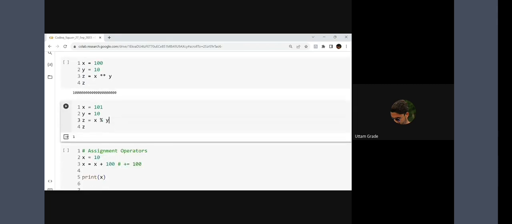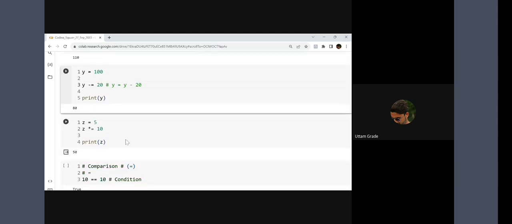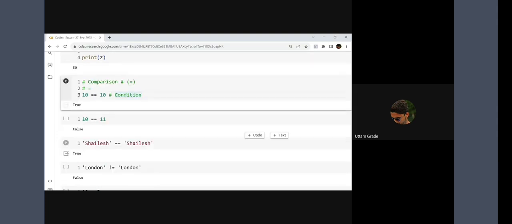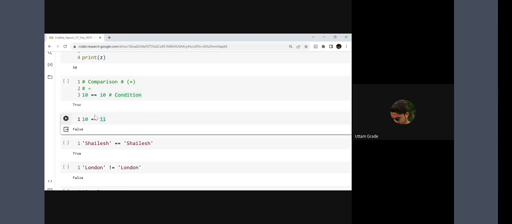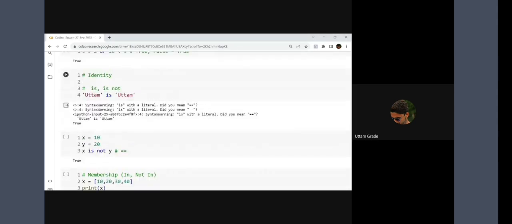We talked about the assignment operator, where we assign the values. After that, we talked about comparison: is equal to, is not equal to. The double equal to symbol means the left hand side value is equal to the right hand side, LHS equal to RHS. We talked about this in 10th, 12th standard. This is what we covered in the last session, along with the identity operator.